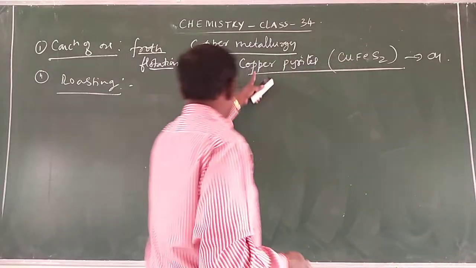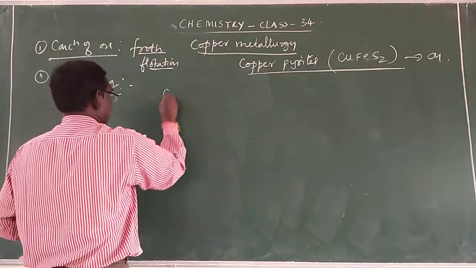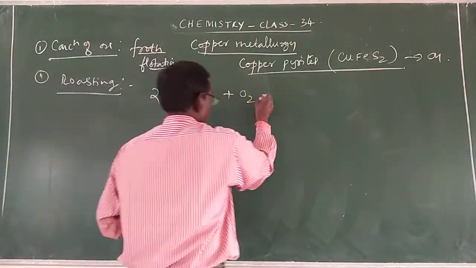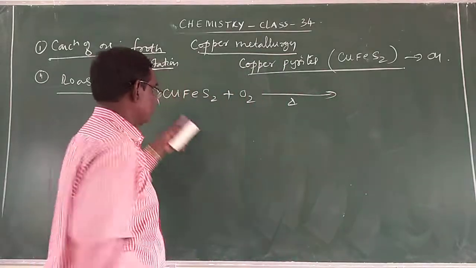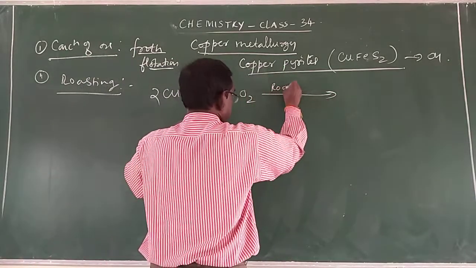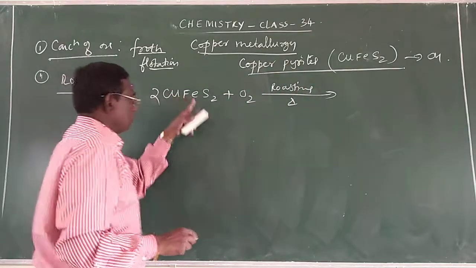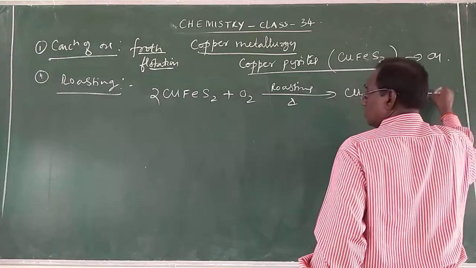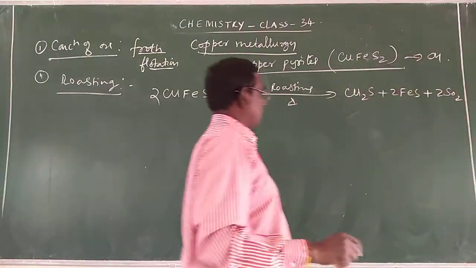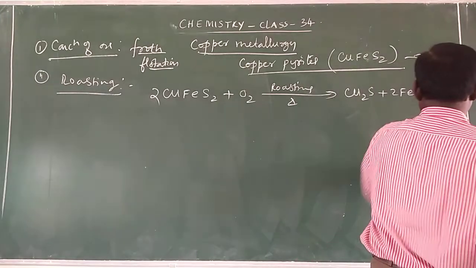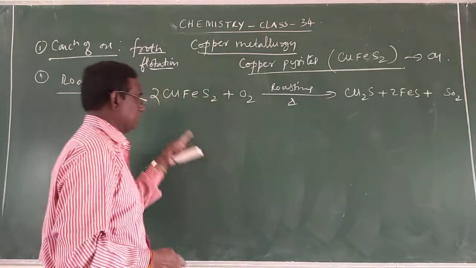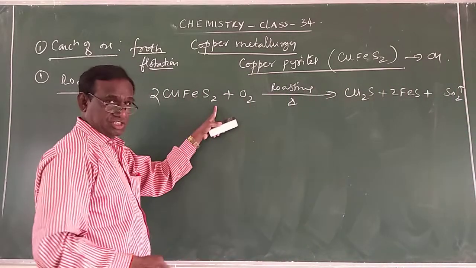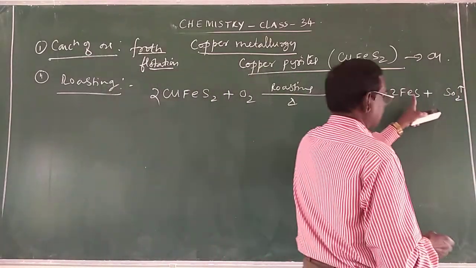Finally, the copper pyrites ore, CuFeS2: 2CuFeS2 plus O2, on heating, that is roasting, gives a mixture of cuprous sulfide, Cu2S, plus 2FeS plus SO2. Only SO2, that means sulfur dioxide gas is liberated. So the copper pyrites is converted into a mixture of cuprous sulfide and ferrous sulfide.